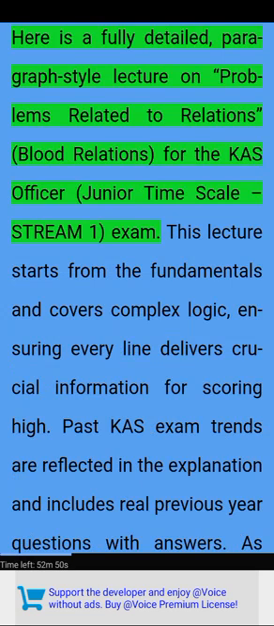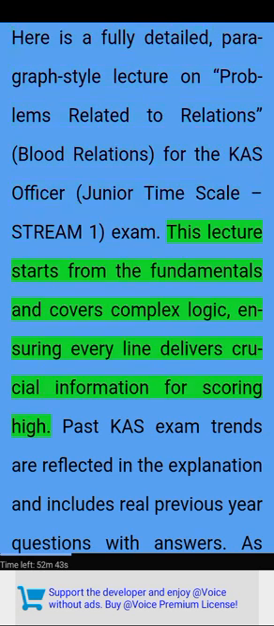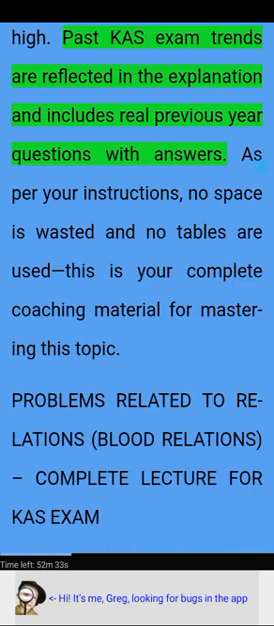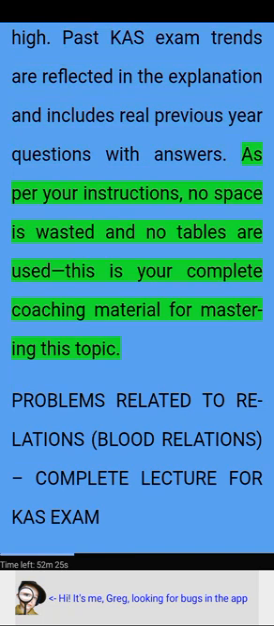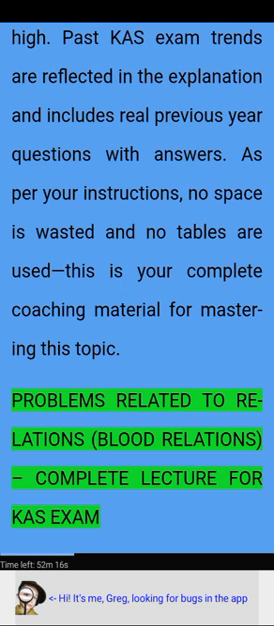Here's a fully detailed, paragraph-style lecture on problems related to relations, blood relations, for the CAS Officer Junior Time Scale, Stream 1 exam. This lecture starts from the fundamentals and covers complex logic, ensuring every line delivers crucial information for scoring high. Past CAS exam trends are reflected in the explanation and it includes real previous year questions with answers. As per your instructions, no space is wasted and no tables are used. This is your complete coaching material for mastering this topic. Problems related to relations, blood relations, complete lecture for CAS exam.